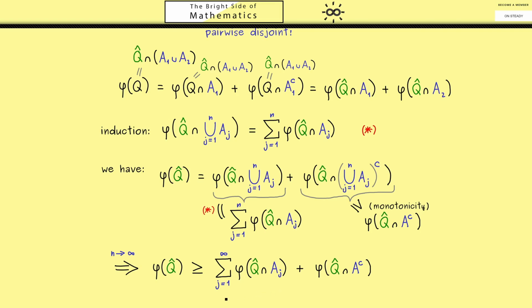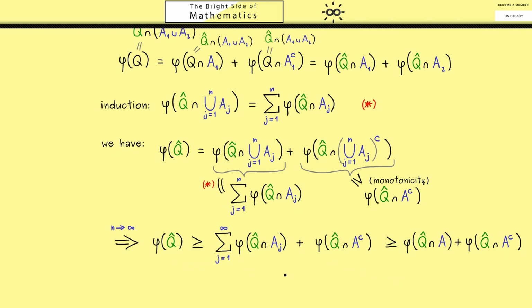And indeed, this is what we should use here. Which means we get an inequality when we substitute the infinite sum with an infinite union inside phi. However, this infinite union already has a name, we called it A at the beginning. And in fact, with this last step, the inequality now looks very short.